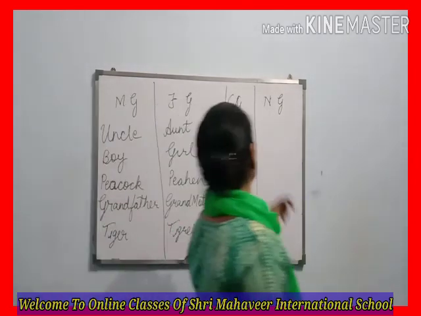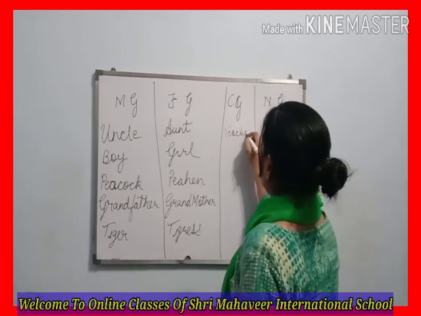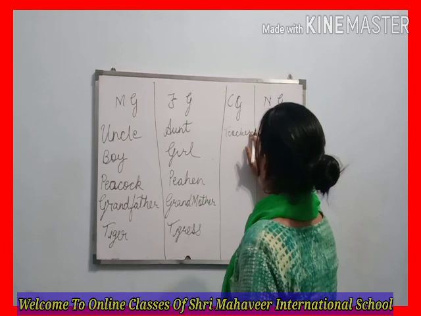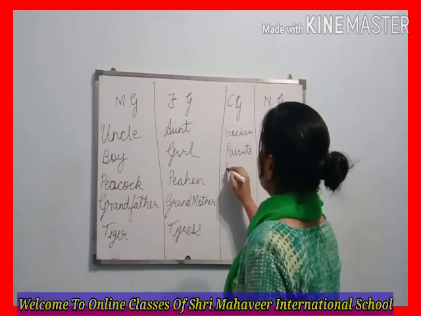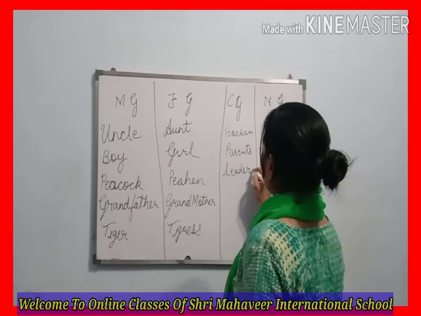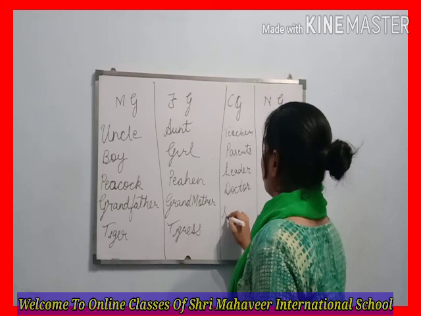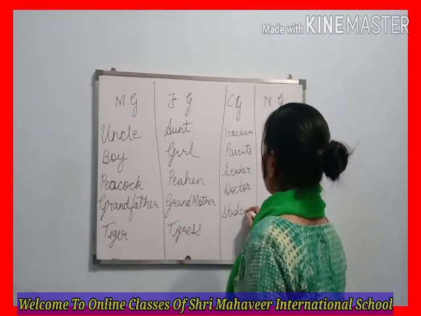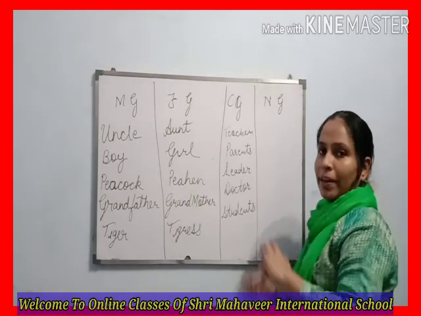Now let's come to the common gender. In common gender we can write here: teacher, parents, leader, doctor, students. So in the common gender we include both male and female.